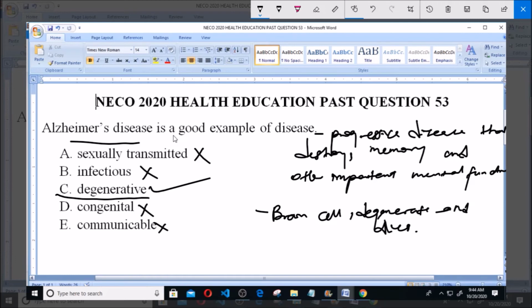Degenerative disease simply means a disease that causes degeneration of a particular part of the body, and Alzheimer's disease is a degenerative disease of the brain because it causes degeneration of the brain cells, thereby leading to impaired mental function. Thank you and God bless you.